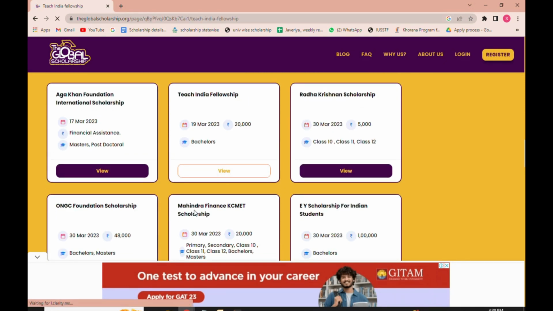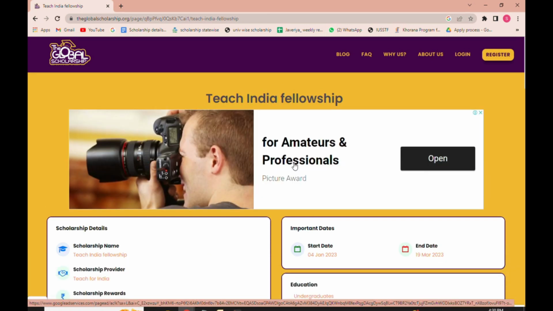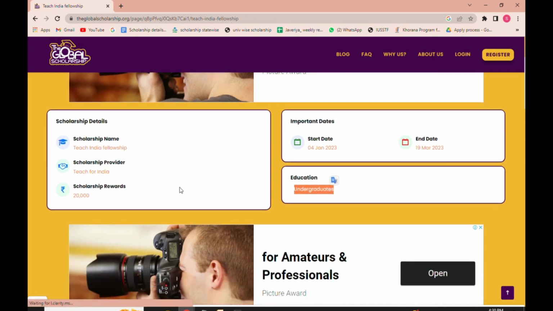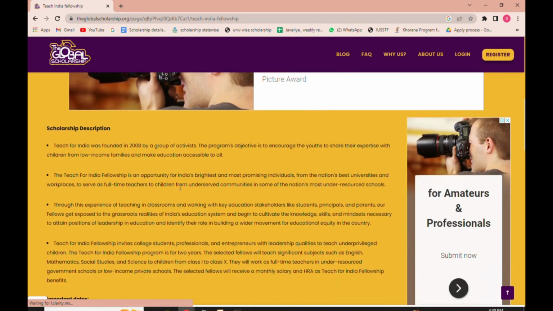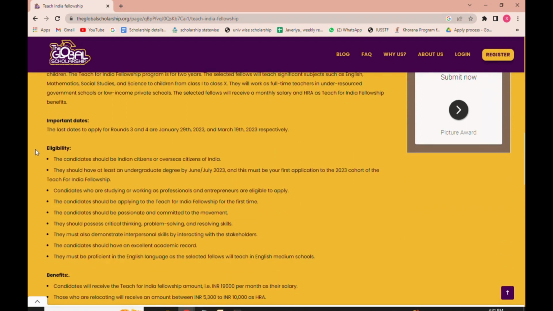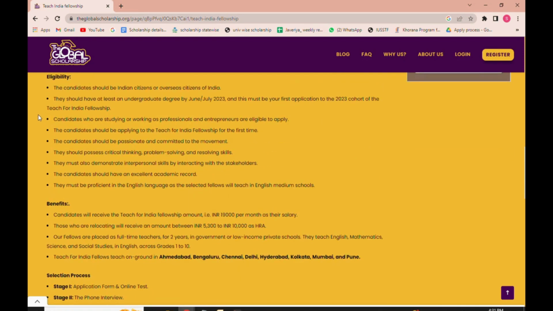Click on the view button. Now you can see an interface that has this fellowship details like name of this fellowship, provider name, benefit from this fellowship. At the right side you can see the start date, end date. Just below it you will see the educational qualification to whom this fellowship is open for. After that, I want you to go through the scholarship description once to know the intent behind this fellowship. After that, the important dates regarding this fellowship are given. Carefully go through it. The eligibility criteria for this fellowship is given. Please check it out once.